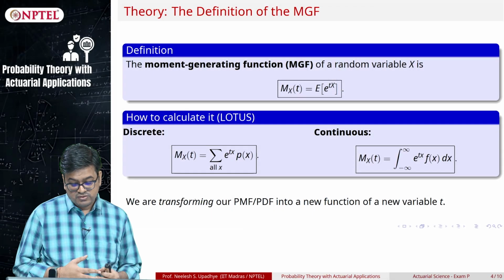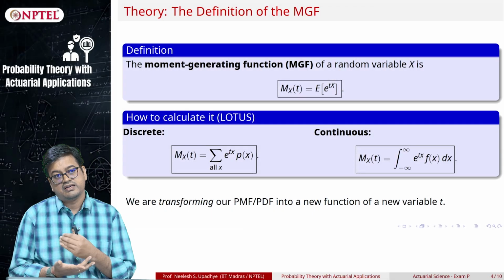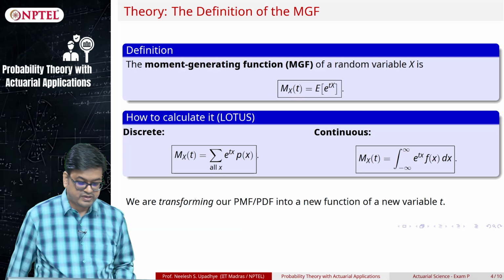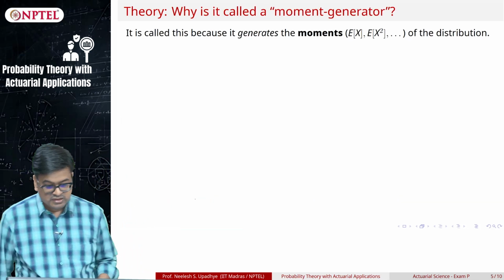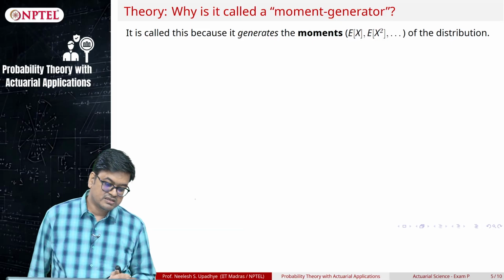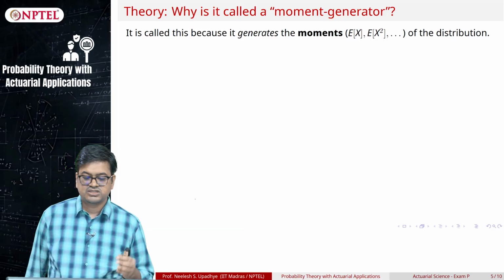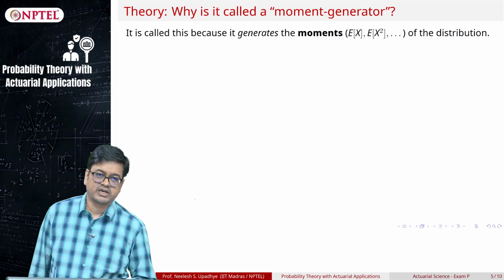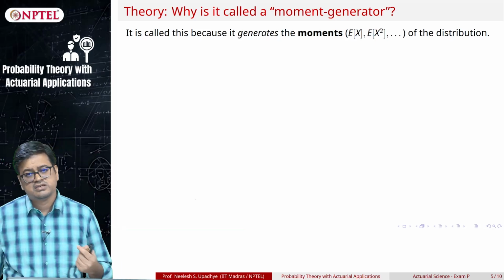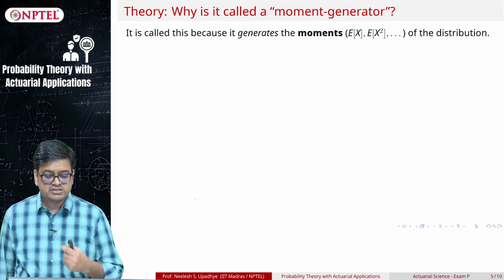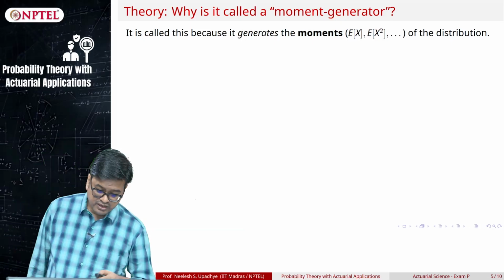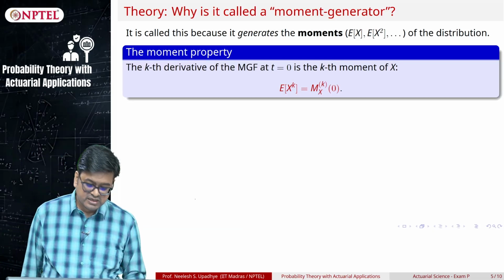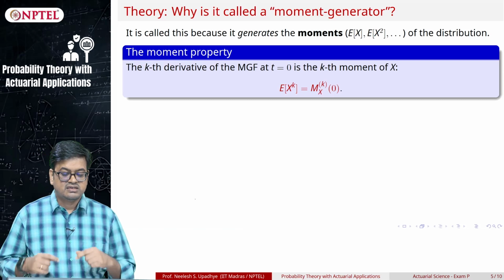Okay. So, now I will use the power of this particular t and show you why this particular function is called moment generating function. The answer is, we claim that it is a generator of the moments. What are moments? Expected value of x, expected value of x square, x cube, all integer powers that we can think of are moments of the distribution. Now we claim that this particular function M_X(t) actually generates the moments.